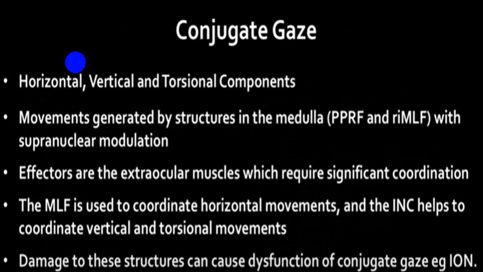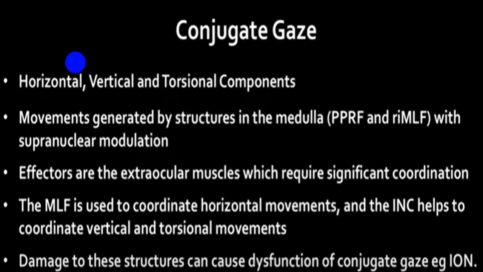As far as the conjugate gaze is concerned, we have got the two common gazes which we always test: horizontal gaze, left gaze, right gaze, and vertical, that is up and down. The torsional component is usually not tested, but if you test for the torsional component, you will be able to pick up some of the odd combinations.